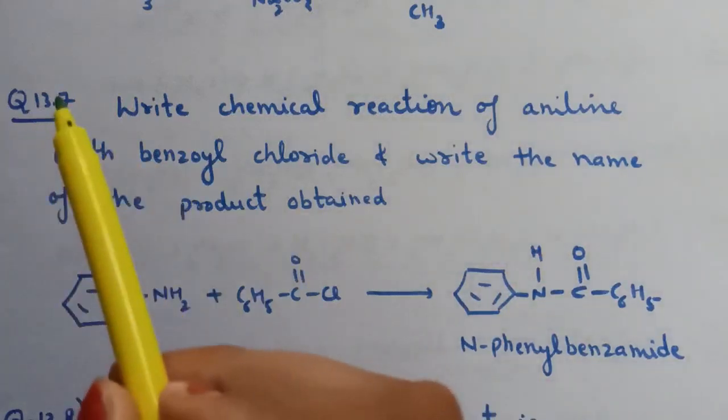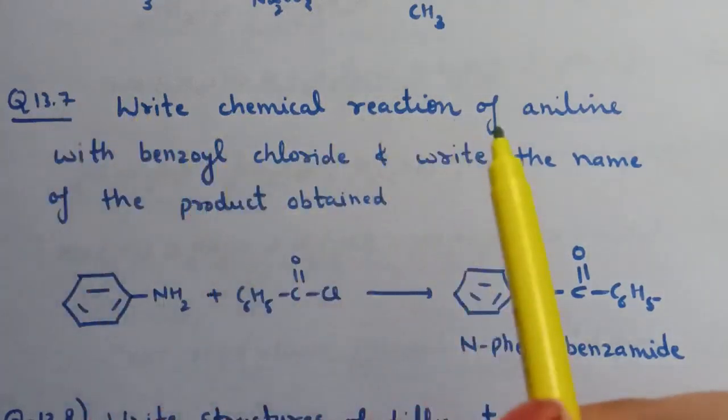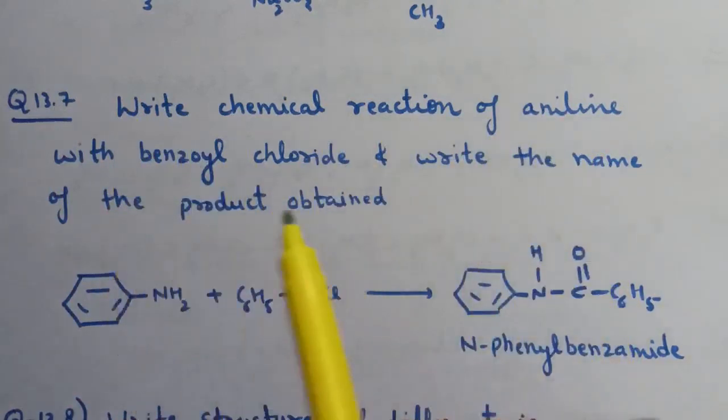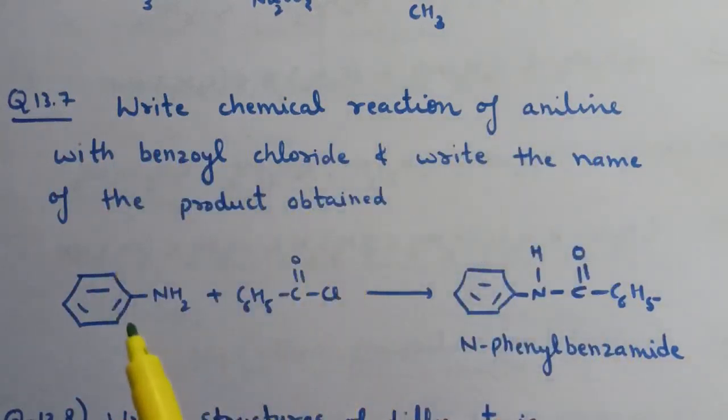Next is question number 13.7. Write chemical reactions of aniline with benzoyl chloride and write the name of the product obtained. So here is the reaction of aniline with benzoyl chloride. N-phenyl benzamide is formed.